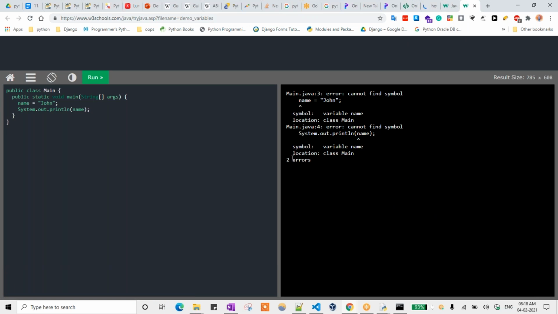See here, class name, variable name, name equal to John. It is throwing the error at line 3. That means the data type we need to give explicitly. But for Python, you don't need to give that one. Implicitly it is taking that data type. So that is the reason Python is a dynamically typed language. That is the difference between them.